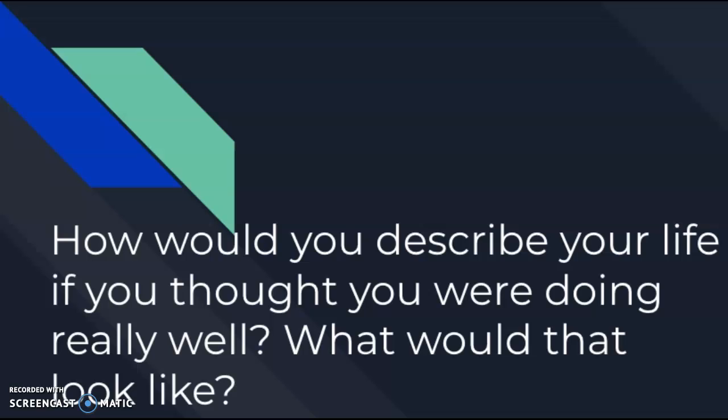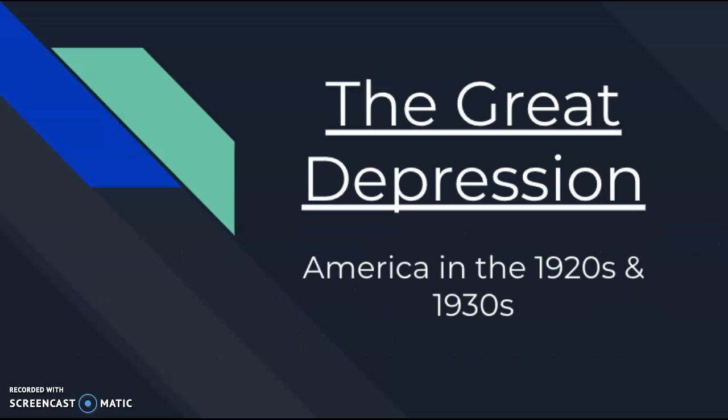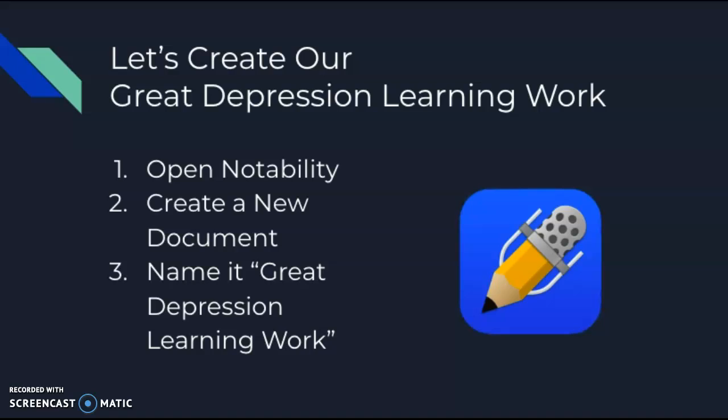Now that you've spent 5 to 7 minutes thinking about this question and writing about this question, you're now going to title your Notability document. We are moving into what is known as the Great Depression, which was America in the 1920s and the 1930s. So our learning work is going to be titled Great Depression Learning Work.